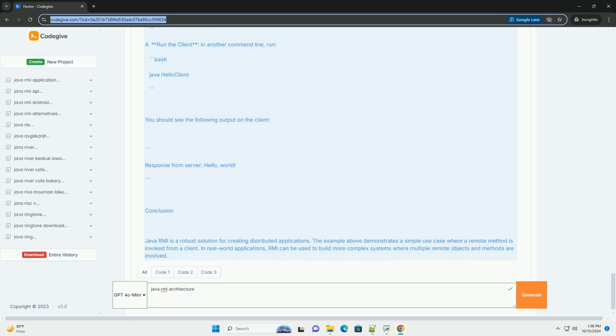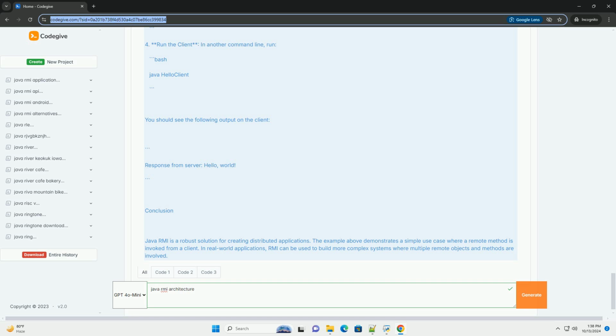3. Stub, a client-side representation of the remote object. The stub acts as a proxy, forwarding requests from the client to the remote object. 4. Skeleton, a server-side representation of the remote object, in earlier versions of Java. The skeleton receives requests from the stub and invokes the appropriate method on the actual remote object. Note that in Java 2 and later, the skeleton is no longer required, as the RMI system handles it automatically.